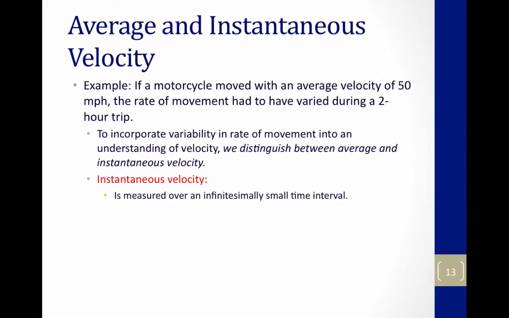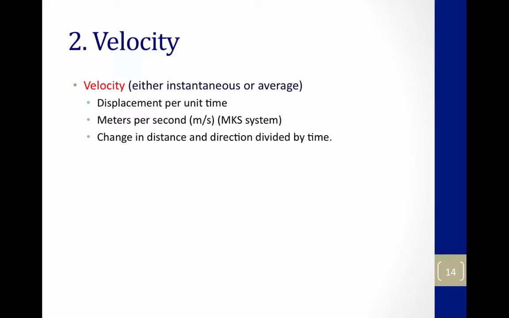Now, if a police officer tagged that motorcycle going at 65 at one moment, and that's over the speed limit, they would be in trouble. So there's an average velocity and there's an instantaneous velocity. Velocity is displacement per unit time. It's a change in distance and a change in direction divided by time, and it's measured in meters per second.